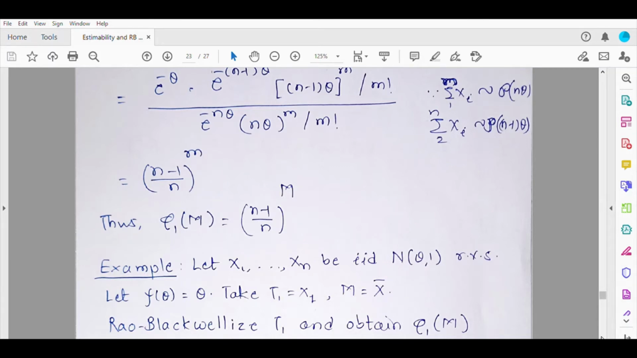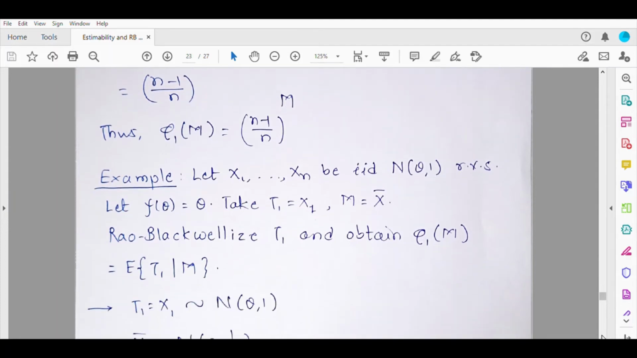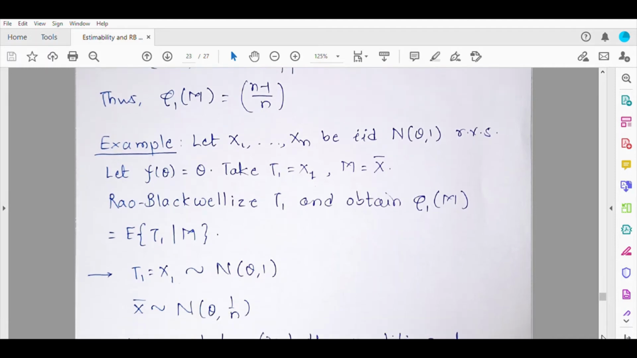We know the marginal distribution of T1 as well as the marginal distribution of x bar. T1 follows normal distribution with parameters theta, 1, and x bar follows normal distribution with parameters theta, 1 by n. So what we have is two normally distributed random variables which are definitely not independent. X1 is definitely not independent of x bar.